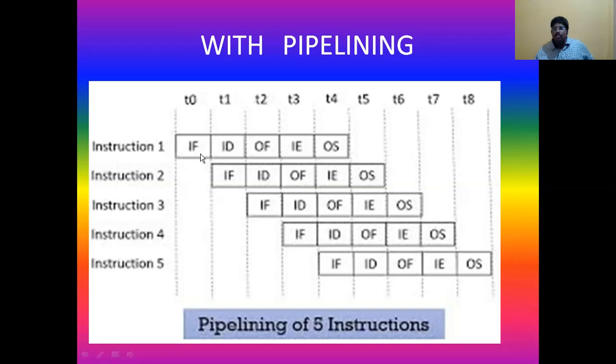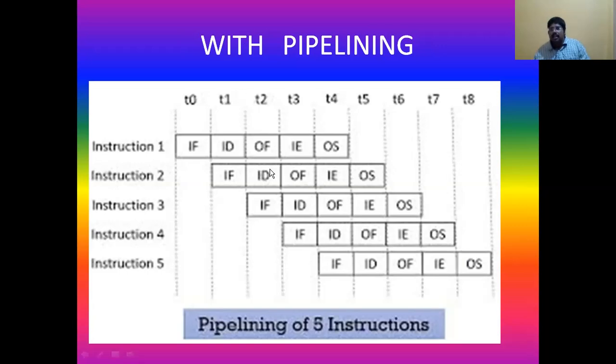Here, the fetching unit's task is completed in the first clock cycle, the 0th clock cycle itself. It is not sitting idle. In the next clock cycle, it fetches the second instruction, and in the next, the third instruction. That means nowhere is it sitting idle. Similarly, the decoding unit's task is completed in the T1 cycle, but it is not sitting idle. In T2 it decodes the second instruction, and in the third clock cycle, the third instruction.